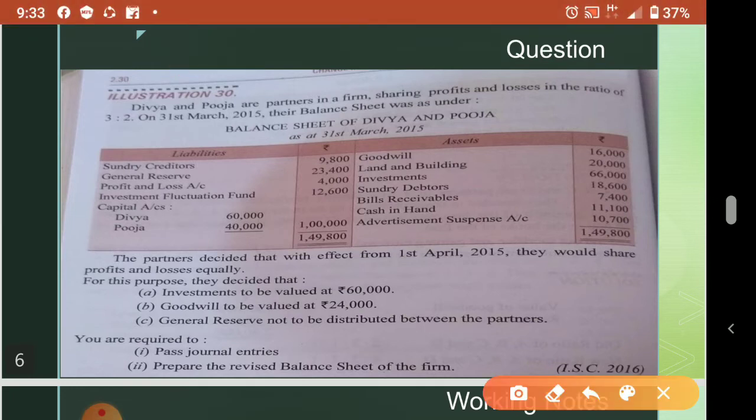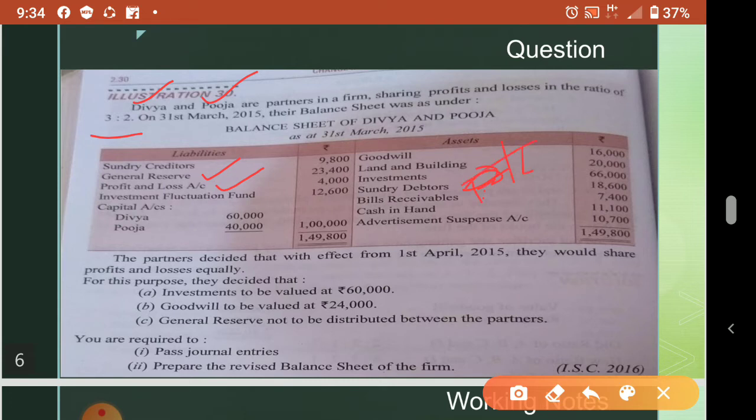See here, this is a little big question, but we'll be taking only the necessary items. So here two partners, Diya and Pooja, are in the ratio of 3 is to 2. Okay, so the balance sheet is given. Here we are studying accumulated profits and reserves. In the balance sheet you see whatever profits and reserves are given. On the liability side, first we'll see general reserve is there, and profit and loss account is there. The profit and loss account on the liability side means profit. The same profit and loss account, if it is coming on the asset side, then it is a loss. Remember that.